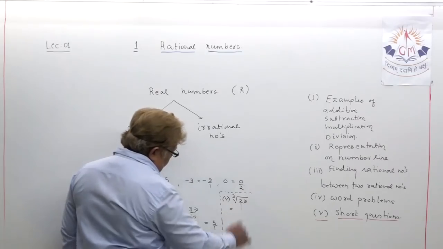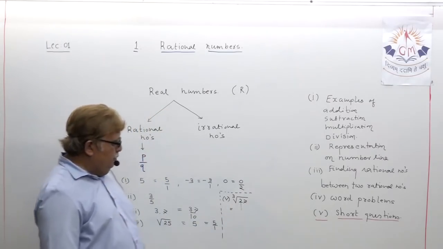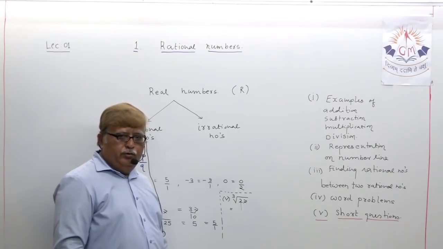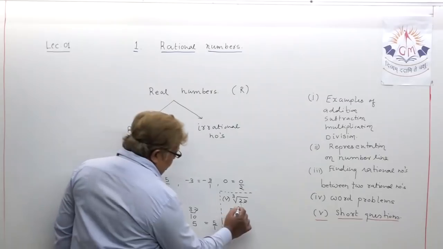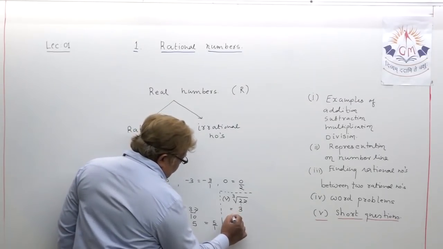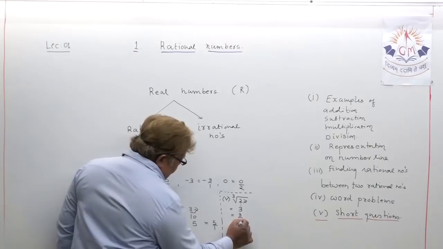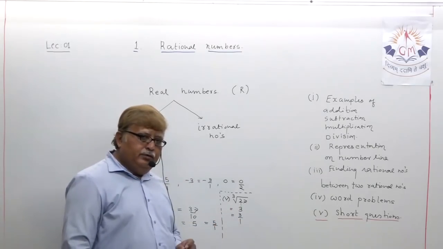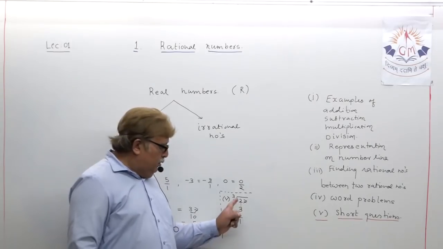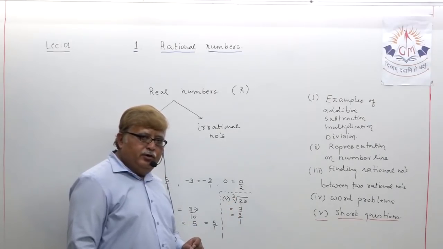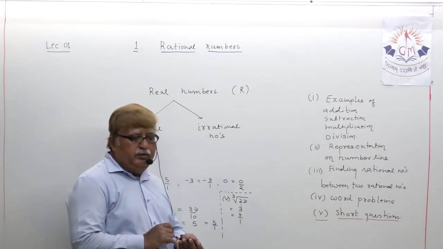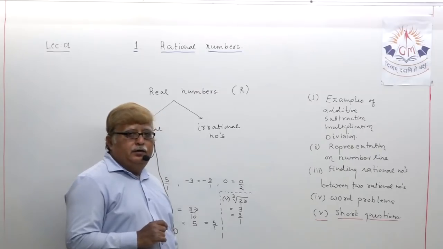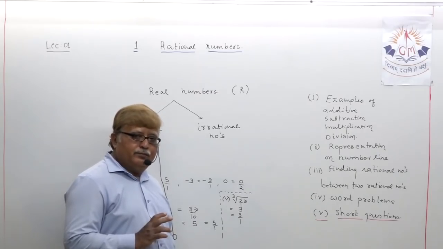My dear student, do you know what is the cube root of 27? That is 3. And 3 can be expressed as 3 upon 1. Why are we able to find the cube root of 27? Because 27 is already a perfect cube number.